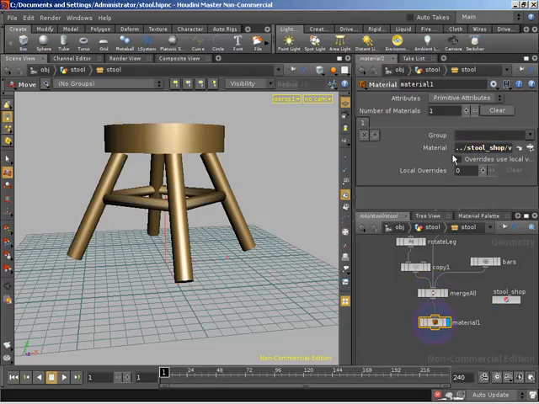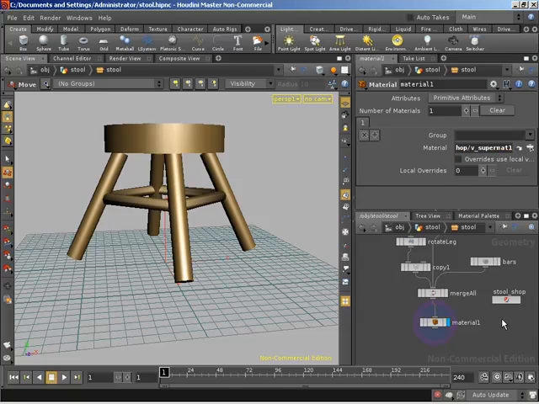There we go. So up to our stool, then into our stool shop, then to our material. So we can see we've got our material applied. Tell you what would be cool, should we promote up that color parameter to the asset? That's what I was wanting to do, yeah.